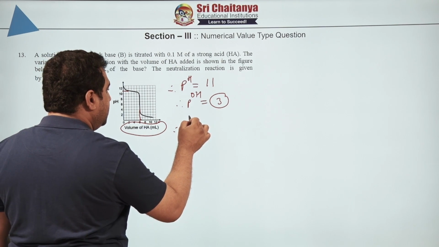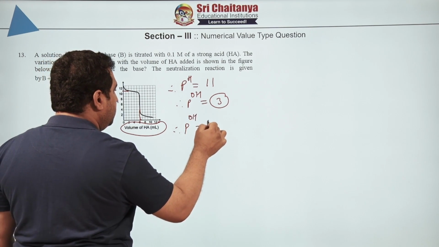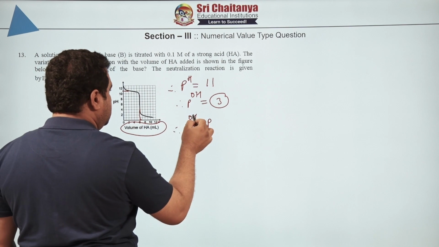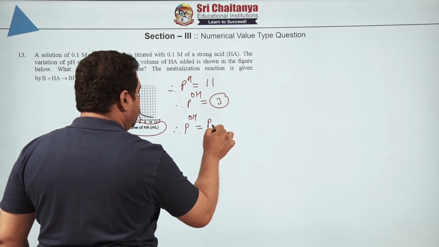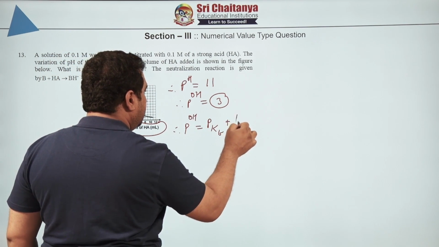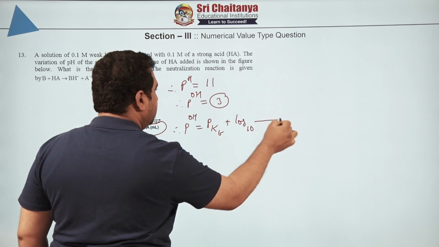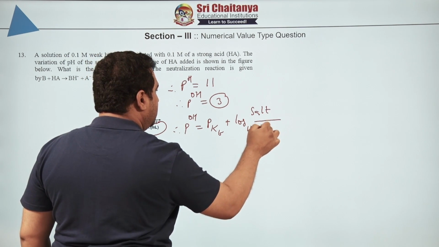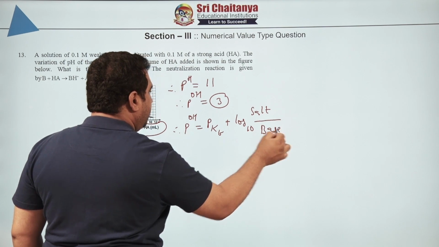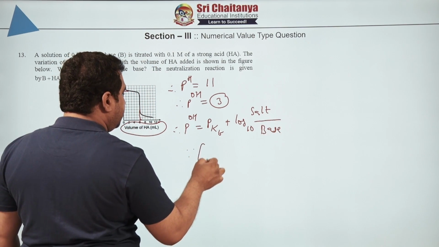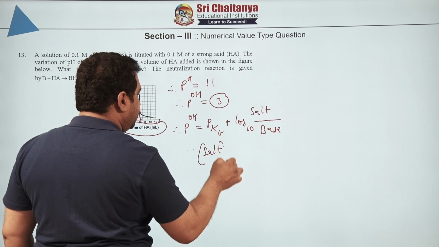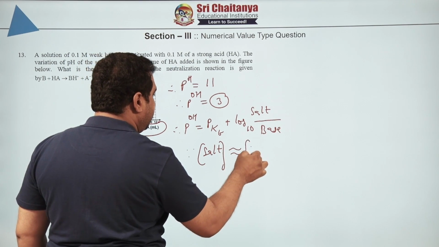Therefore we can say that pOH is equal to pKb plus log base 10 of salt by base. Now all of you know that the concentration of salt and the concentration of the base is almost equal.